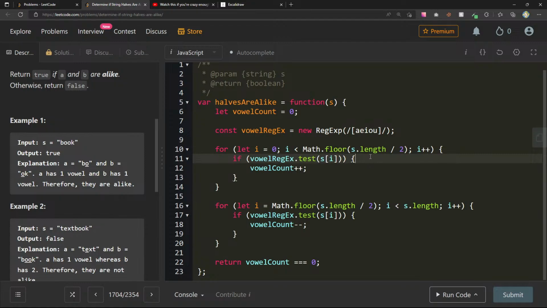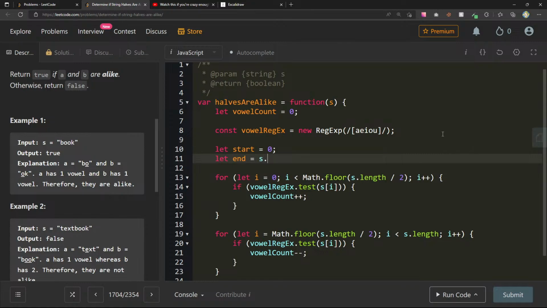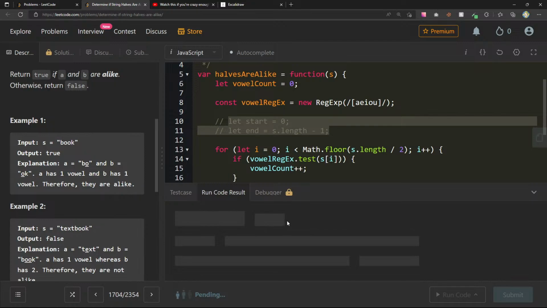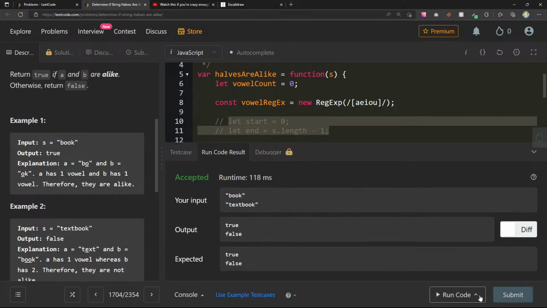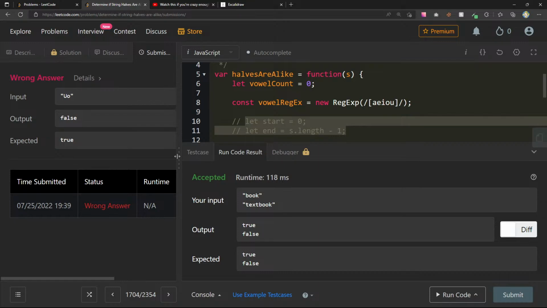But you know what we could do actually, and I just realized this. This is gonna be cool. We can do this whole thing in one loop. Yeah, we can say start equals 0, let end equals s.length minus 1. And actually, wait, before I do that, let me run this to see if this is even right. True, true. True, false. Let's run this code. False and true. Oh, A, E, I, O, and U.